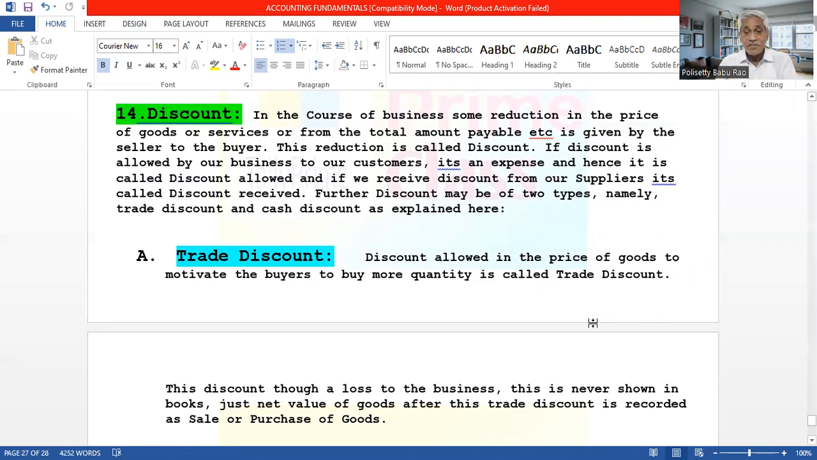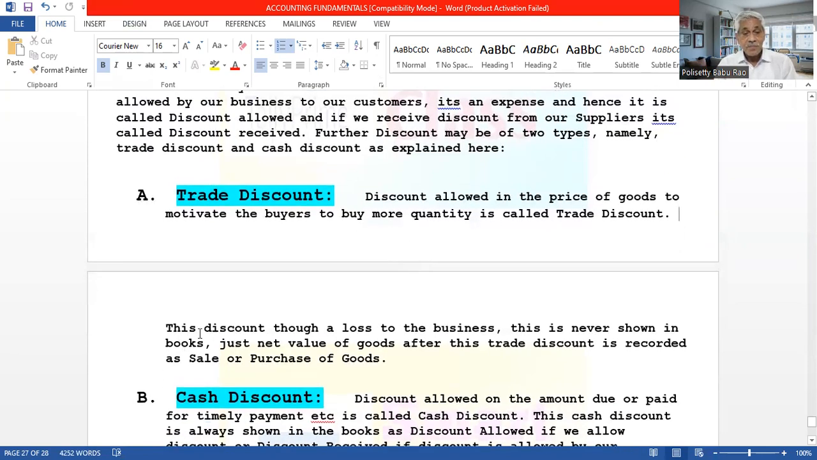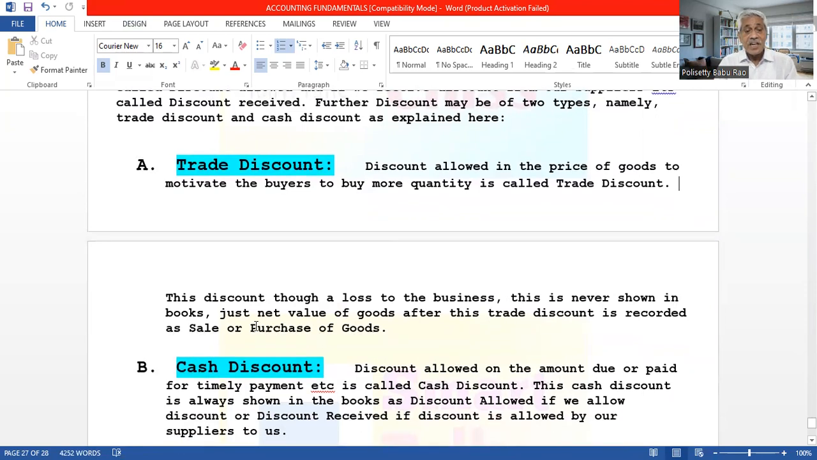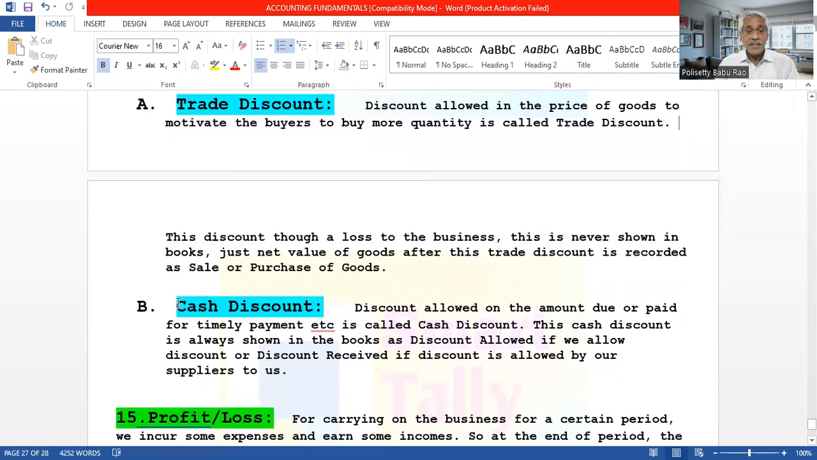This discount allowed in the price of goods to motivate buyers is trade discount. Though it is a loss to the business, it is never shown in the books. Just the net value of the goods after this trade discount is recorded as sale or purchase of goods in the books. Okay, this is trade discount. And the second one is cash discount. What is meant by cash discount? Any discount allowed on the amount due or paid, for timely payment, is called cash discount.